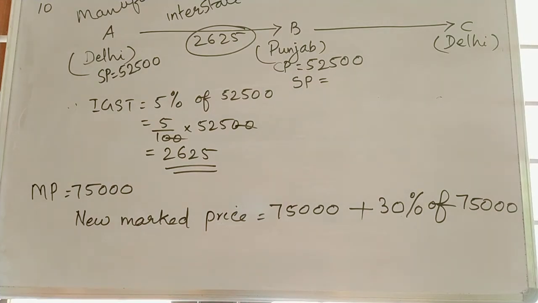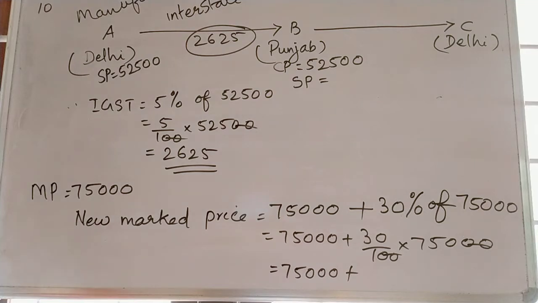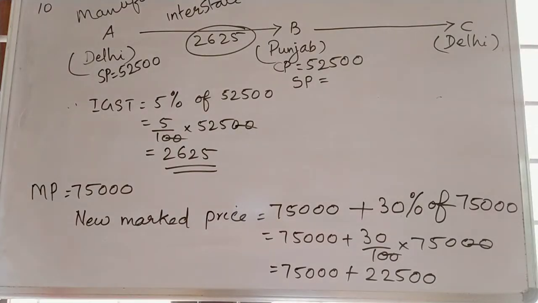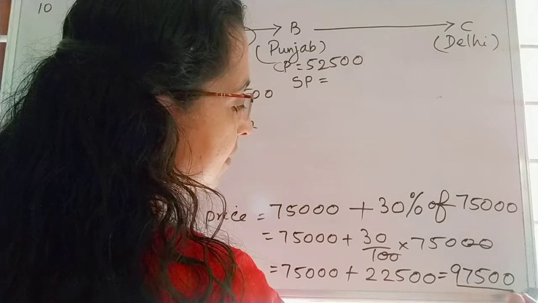So new marked price is 75,000 plus he raises 30% also. So it will be 75,000 plus 30% of 75,000, that is 75,000 plus 30 by 100 into 75,000. 2 zeros can cancel. So 30 into 750 is 22,500. So 75,000 plus 22,500 is 97,500. That is the new marked price.